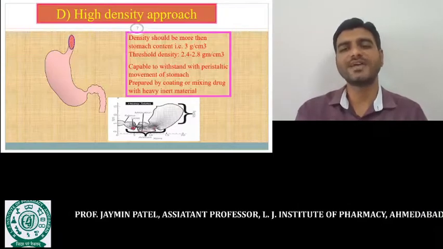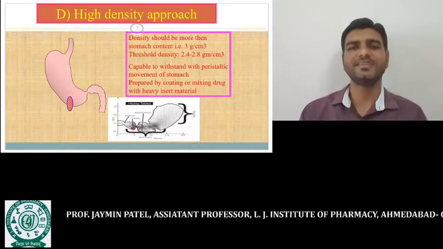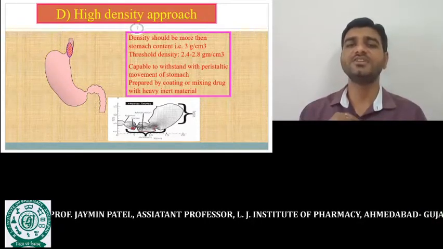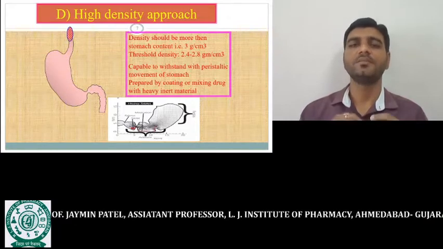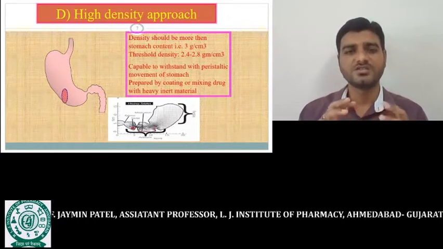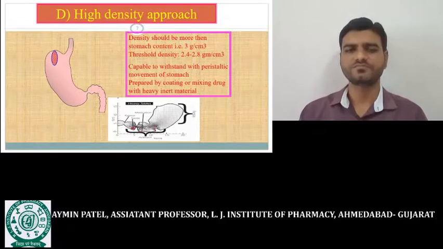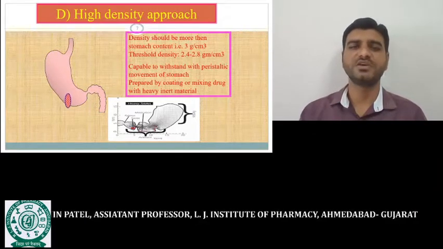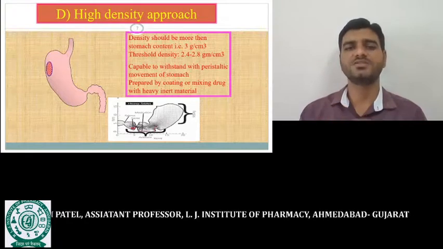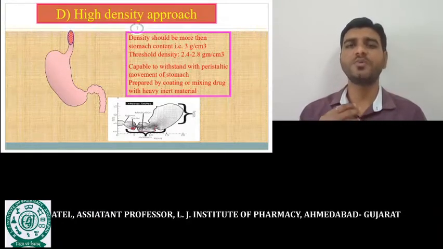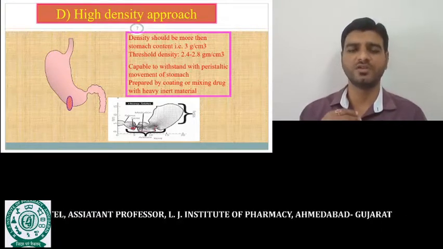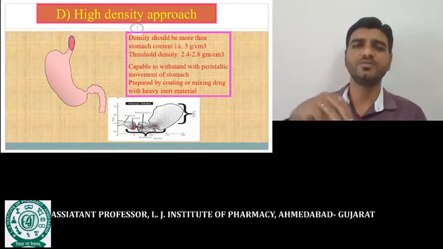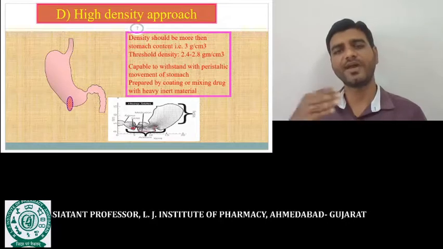Now the next approach is the high density approach. Here we are going to increase the density of the formulation. The benefit comes from the structure of the stomach. If you see the structure of the stomach, before the pylorus sphincter a groove type of structure is there. So if the density of the formulation is more than 1, more than 2, more than 3, ultimately the formulation will deposit in that groove before the pylorus sphincter.